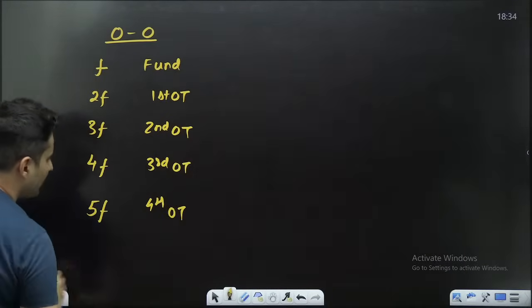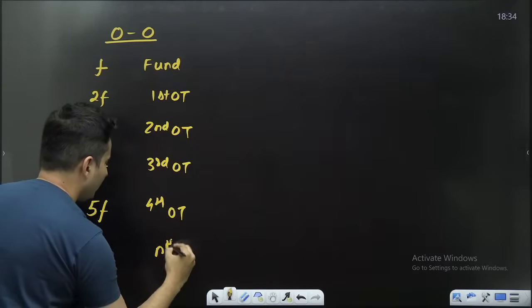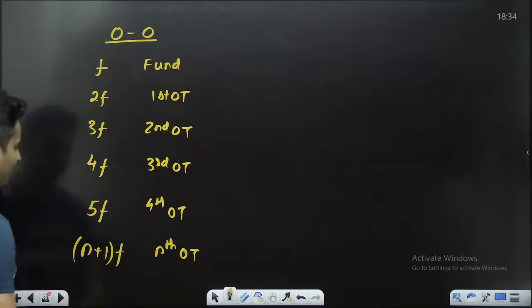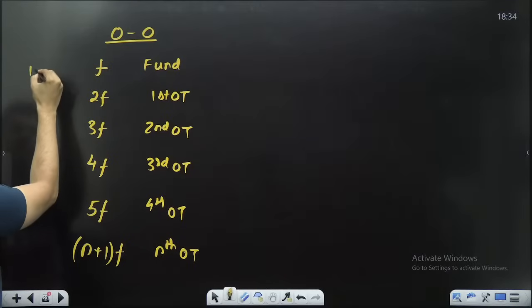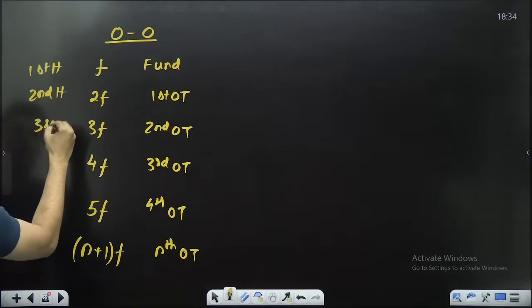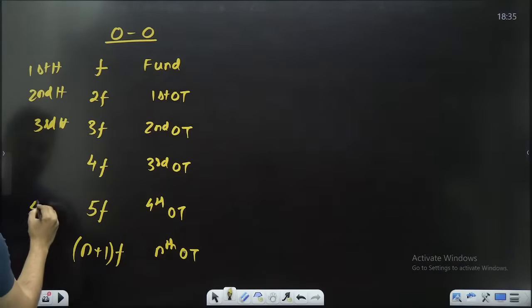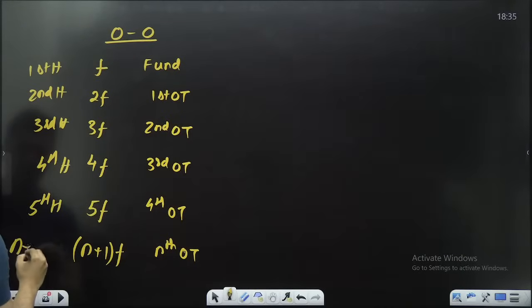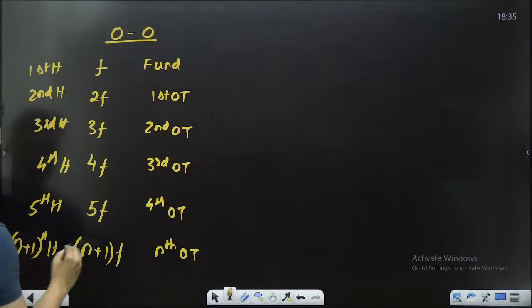Like that, you can see nth overtone will be n plus 1 times F. So this is nothing but first harmonic, second harmonic, third harmonic, fourth harmonic, fifth harmonic, right? And this is the n plus 1th harmonic.